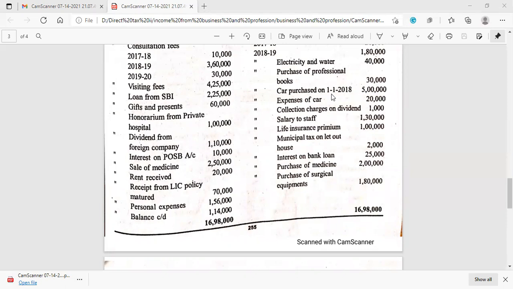So the date of acquisition is not specifically given, and it is actually a wrong date. It must be 1/6/2019. If we take 1/6/2019, June, July, August, September, October, November, December.